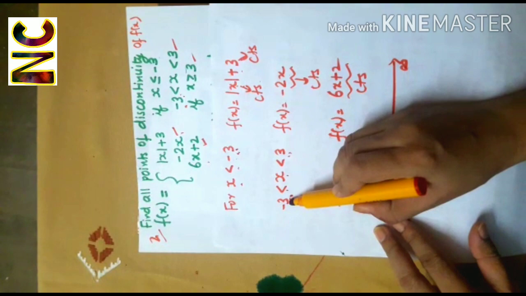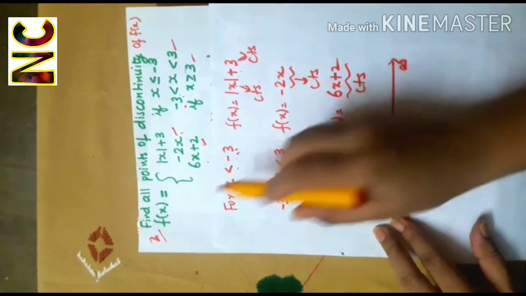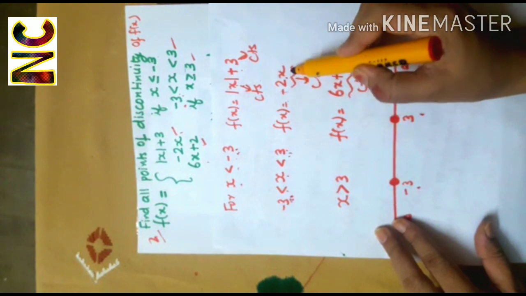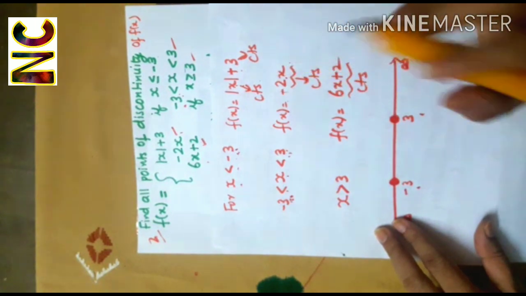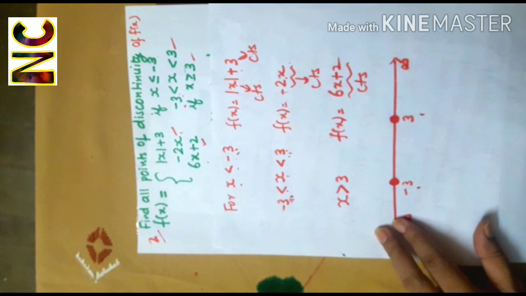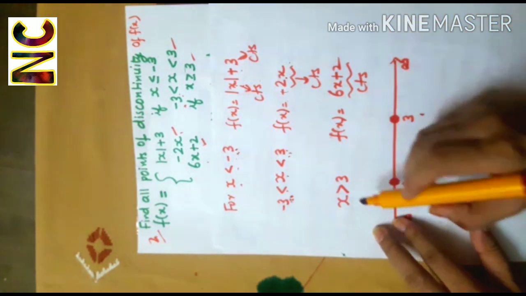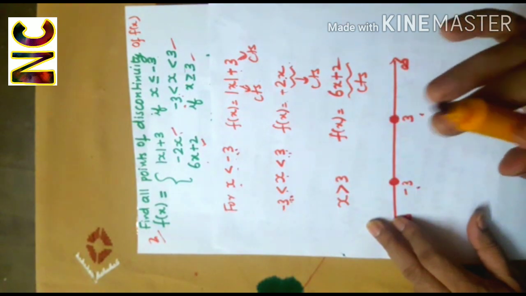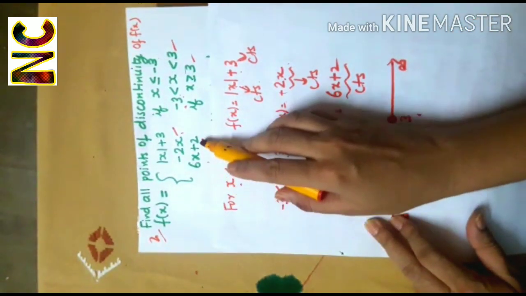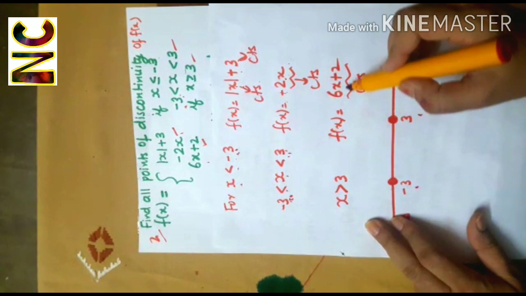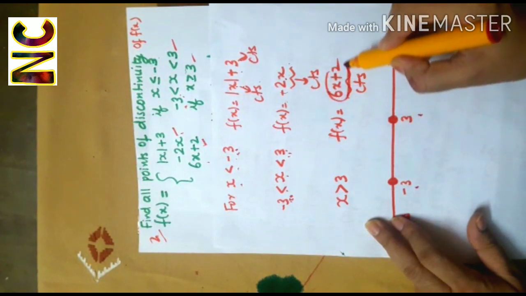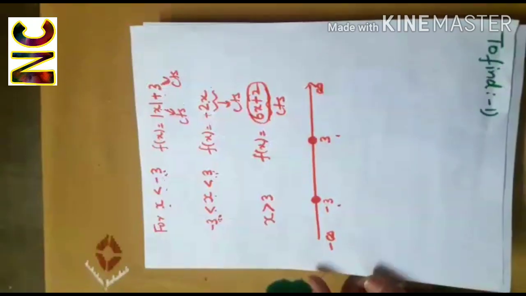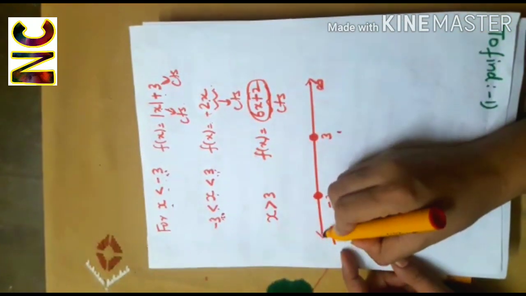When x is greater than minus 3 and less than 3, f(x) is equal to minus 2x, which is again a polynomial function. Therefore, f(x) will be continuous. Similarly, when x is strictly greater than 3, f(x) will be 6x plus 2, which is a polynomial function. Therefore, f(x) will be continuous. So, we have seen that.